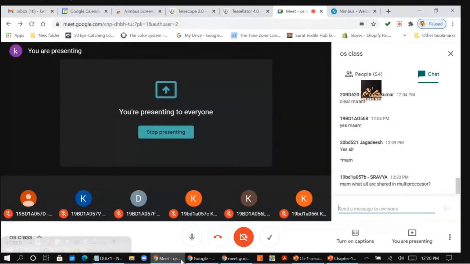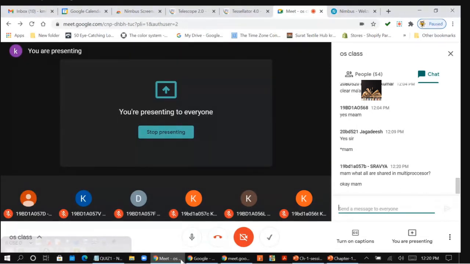They will share the computer bus, memory, clock, and peripheral devices. They will share the common memory, common I/O devices, and the common computer bus. In CO, you learned about what is computer bus, what is system bus, what is data bus and all. And they will share the clock also.